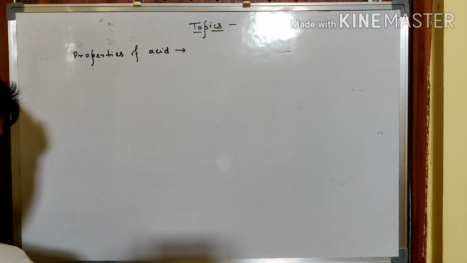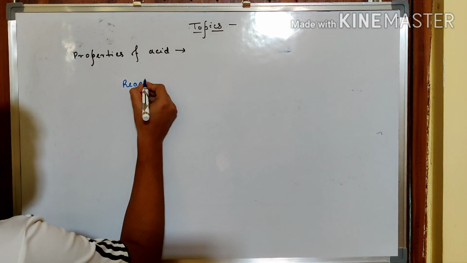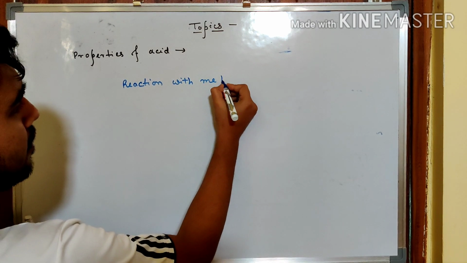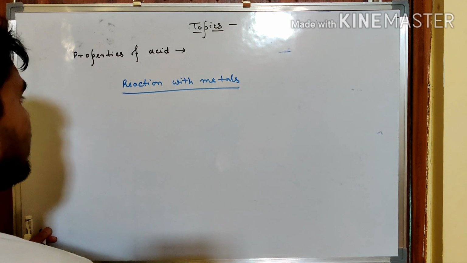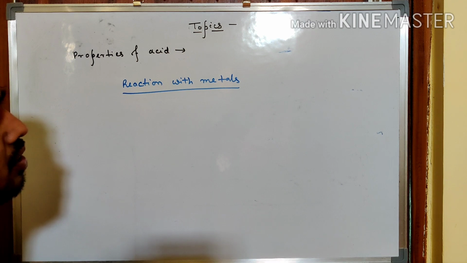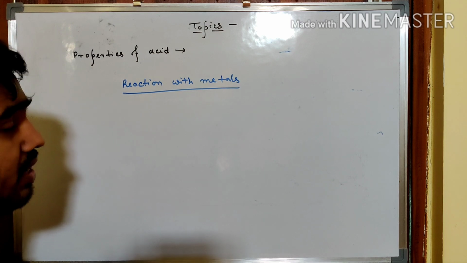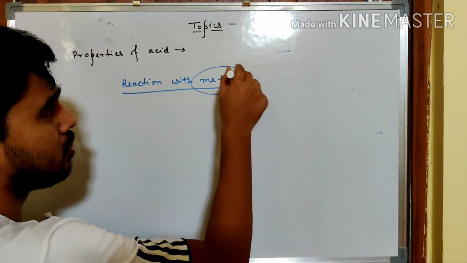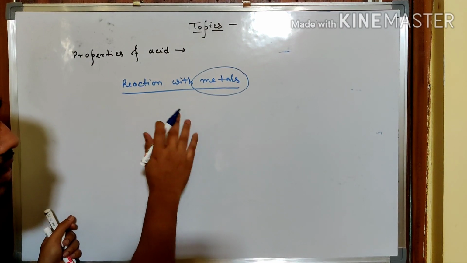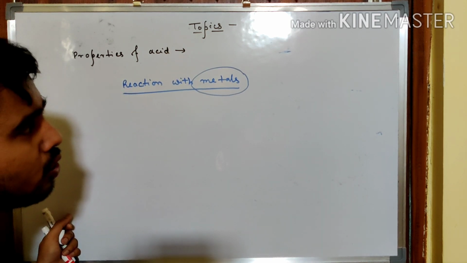Next one is reaction with metals. Now, as I have told you, few of the topics will further lead to the opportunity of discussing something new. Metals and their properties, metals and non-metals, is the next chapter. So all the things that we could discuss on this topic cannot be discussed now, because regarding metals, few of the topics we do not know yet.